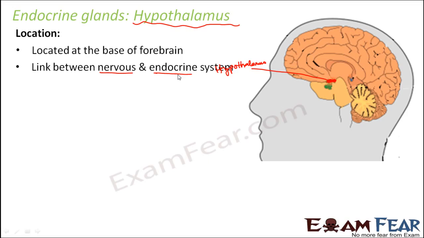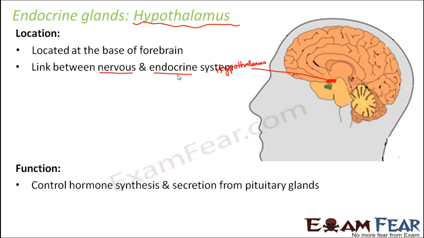So this link between the nervous and endocrine system is provided by the hypothalamus. It is the only common point between the nervous system and the endocrine system. Now, what is the function of the hypothalamus? It controls the hormone synthesis and secretion from the pituitary gland. Now, you will see something very interesting here.